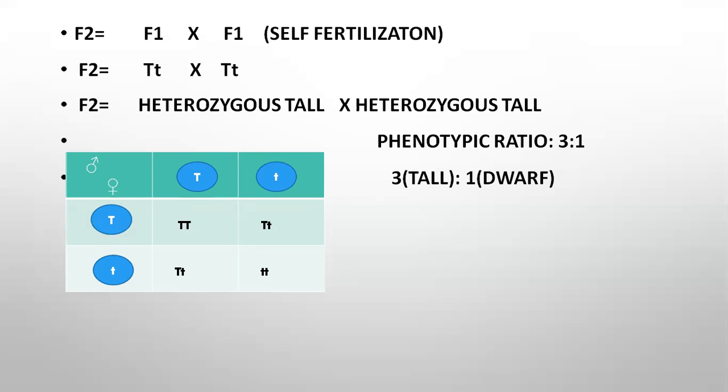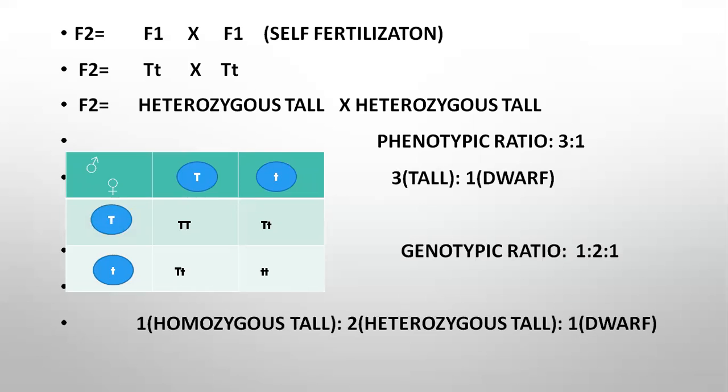3 tall and 1 dwarf. That means 75% dominant character and 25% recessive characters. Next, genotype. Genotypic ratio 1:2:1. That means 1 homozygous tall, that is capital T, capital T, and 2 heterozygous tall, that is capital T, small t, and 1 dwarf, that is small t, small t. Here in the F1 generation, one parental trait is shown, and in F2 both parental traits are shown in the ratio 3:1, and no blending was seen.